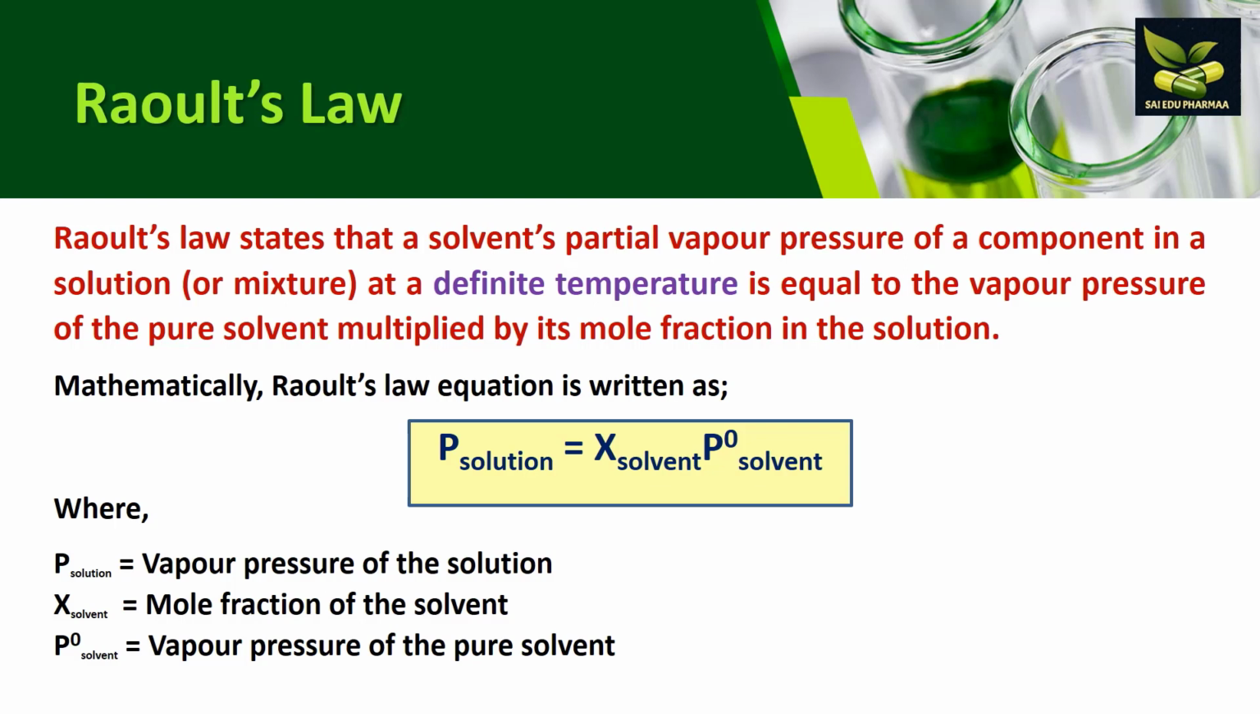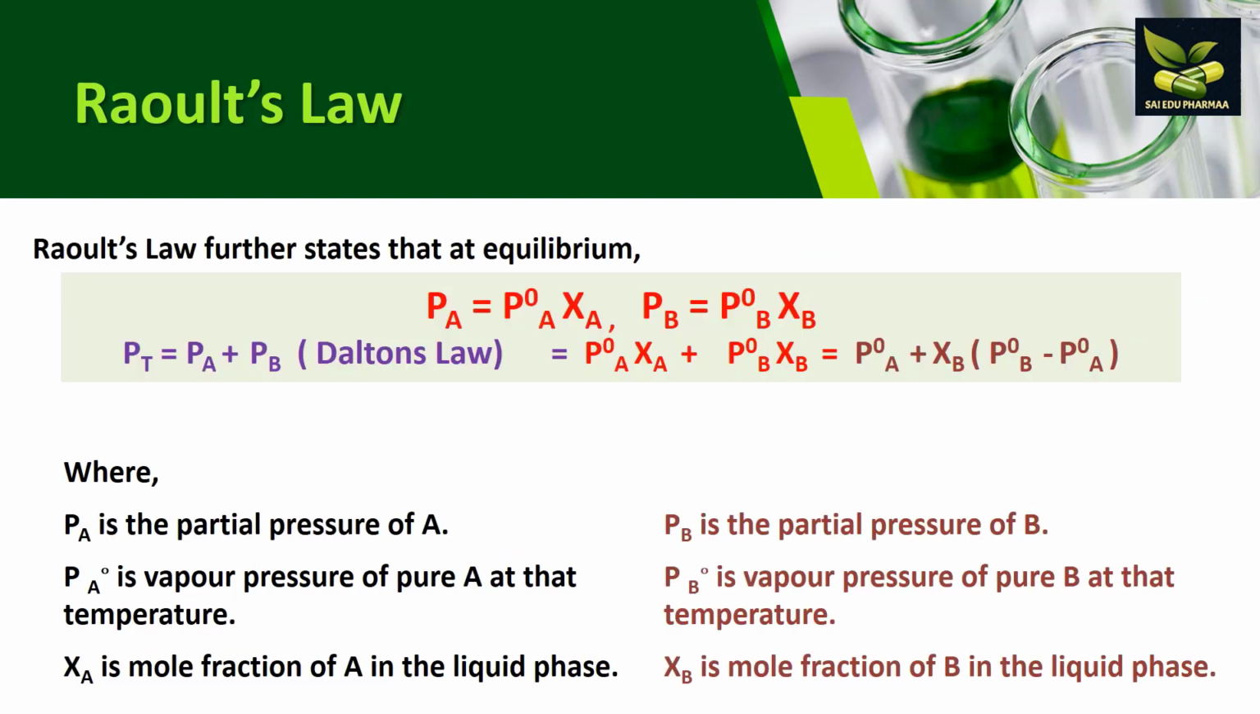So here what we have to remember is, firstly, Raoult's law is especially for ideal solutions, then for very dilute solutions, and it was given at a definite temperature. Now here what they are saying is that the solvent's partial vapor pressure of one component is equal to what? It is equal to the vapor pressure of the pure solvent multiplied by the mole fraction in the solution. So now we will see in detail about Raoult's law.